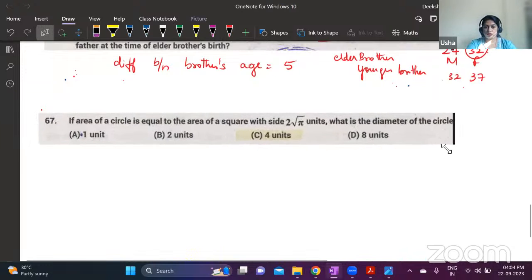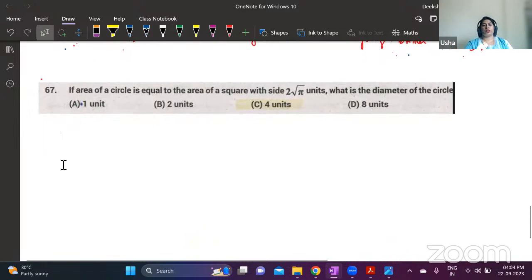Yes or no? Solve the next question. Area of a circle is equal to the area of the square which has side 2 root pi units. What is the diameter of the circle? Solve this. I shouldn't have copied the options.